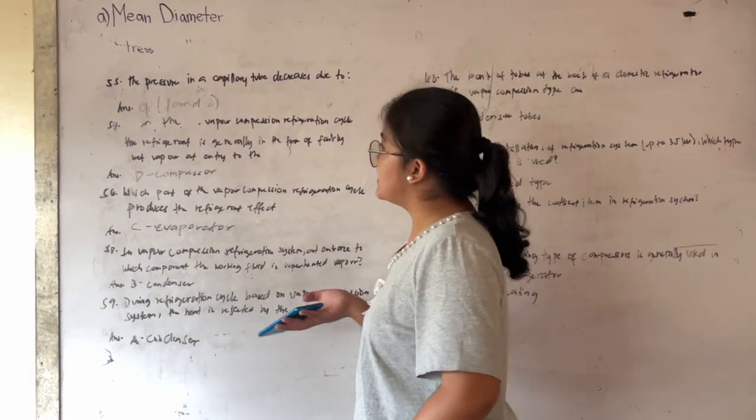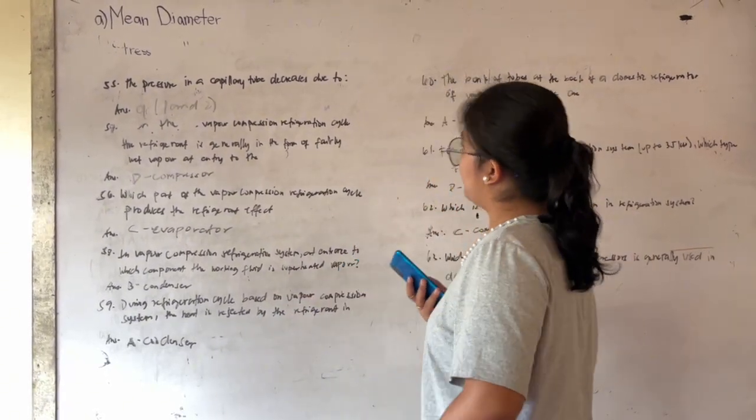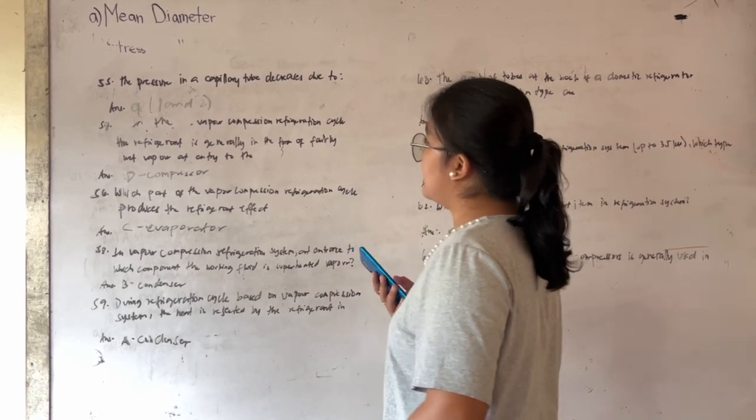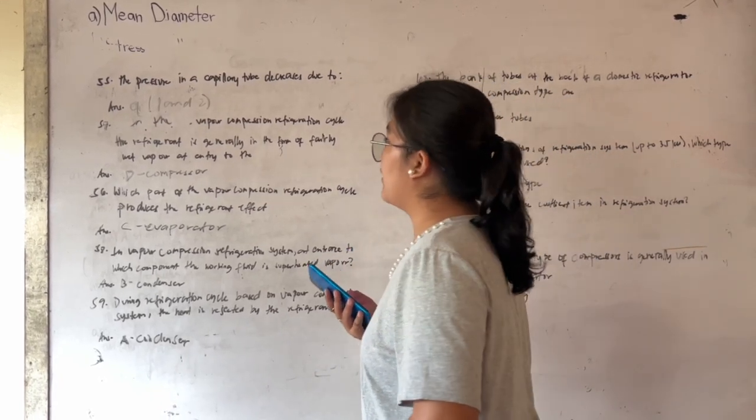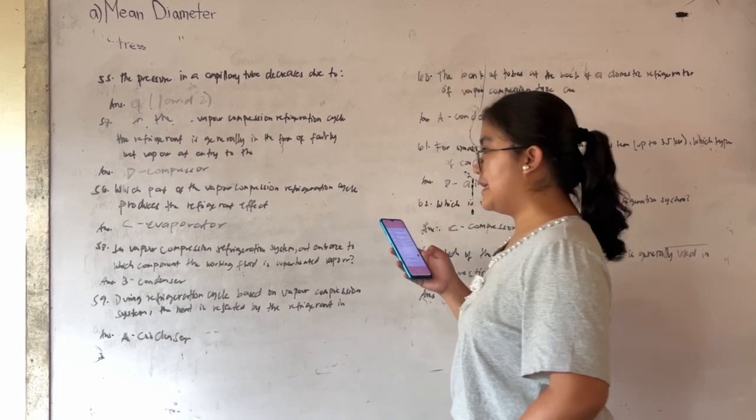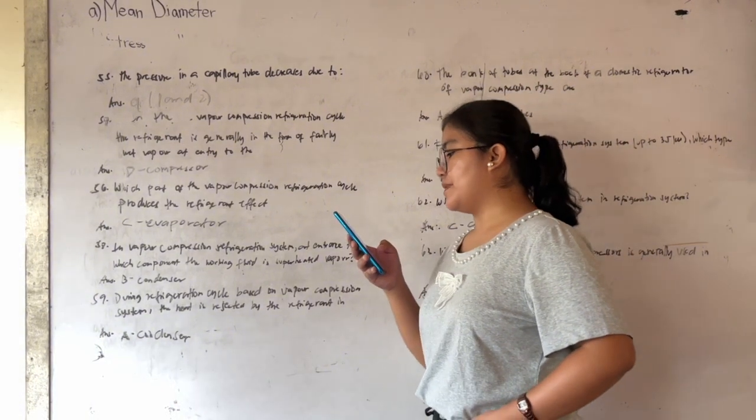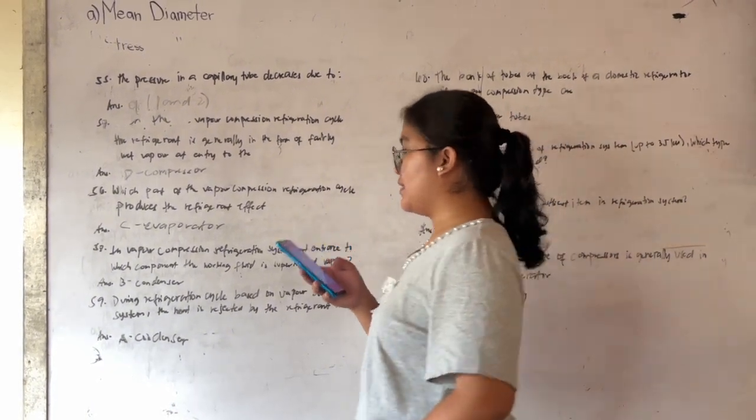And 57, in the vapor compression refrigeration cycle, the refrigerant is generally in the form of fairly wet vapor at entry to the D, compressor, because refrigerant enters the compressor as fairly wet vapor.